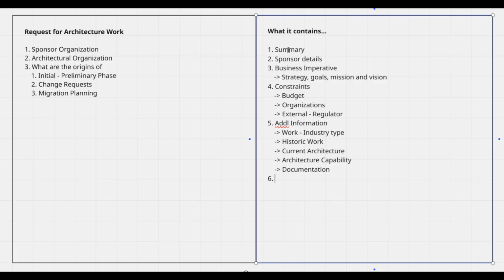And then comes the last but not the least, the success criteria. How is the sponsor organization going to see the success of this architecture work project? It can be short term, it can be milestone based, or it can be long term. Whatever criteria they are looking into, that should be mentioned in the success criteria. So that's about the architecture work in brief.